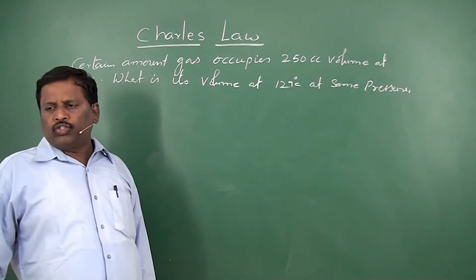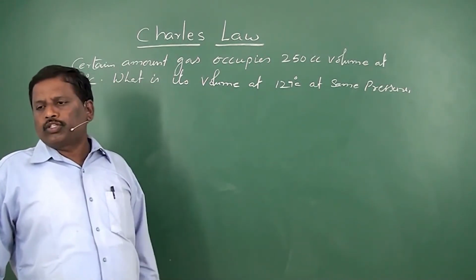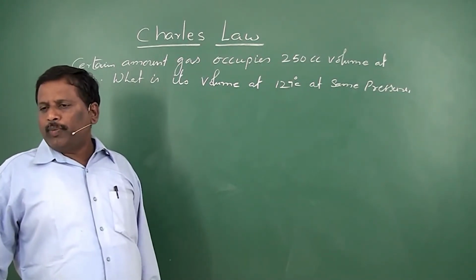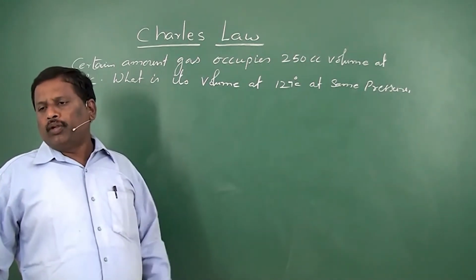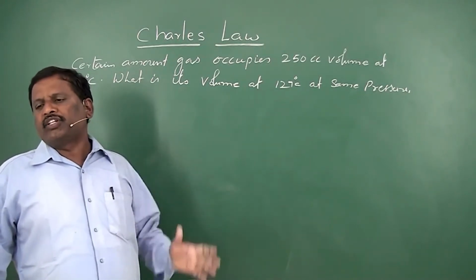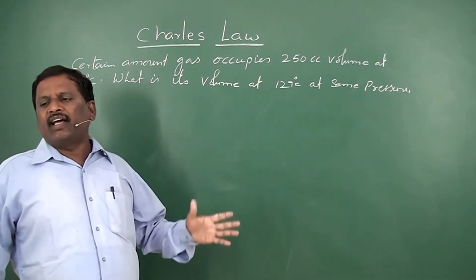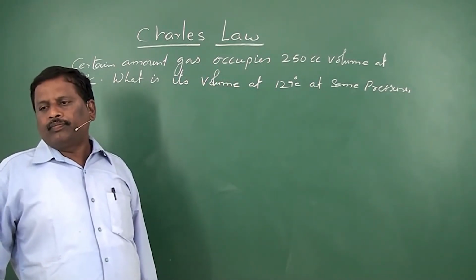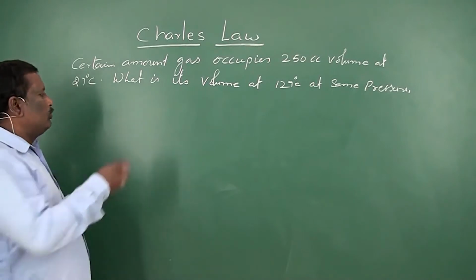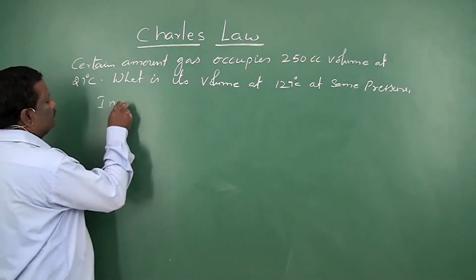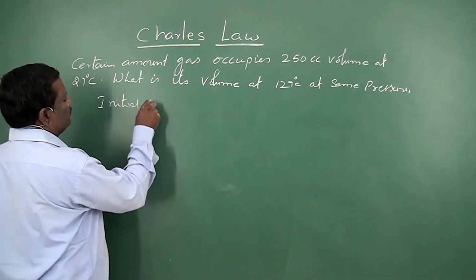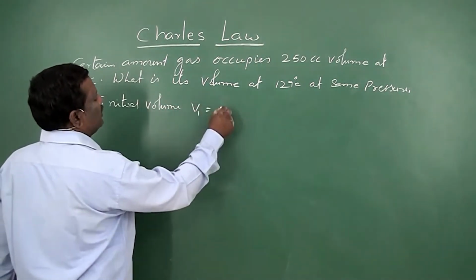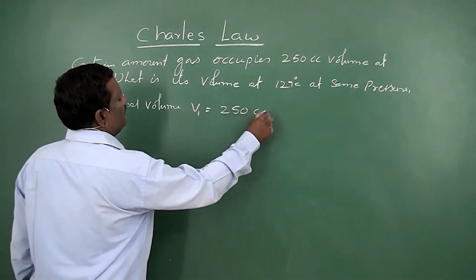We know according to Charles' law, V is directly proportional to absolute temperature, or V1 by T1 is equal to V2 by T2. In any problem, if it is at constant pressure, it indicates that we have to follow Charles' law. Now, initial volume V1 is equal to 250 cc.